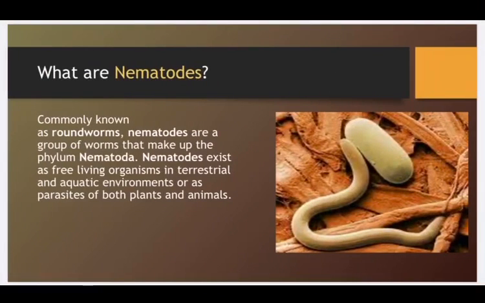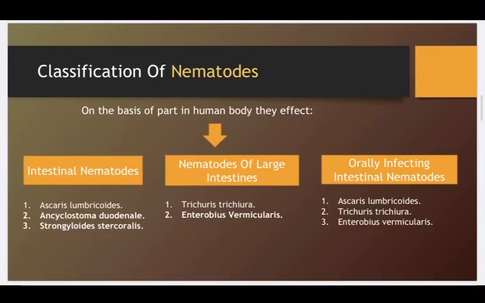What are nematodes? Commonly known as roundworms, they are a group of worms making up the phylum Nematoda. They can exist as free-living organisms in terrestrial and aquatic environments, or they can be parasites of both plants and animals.